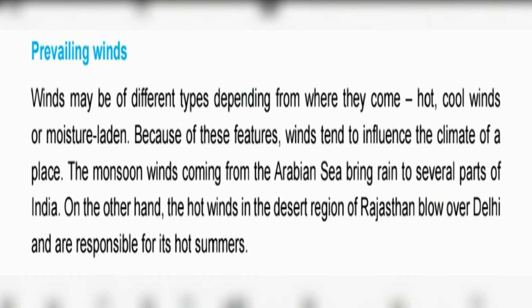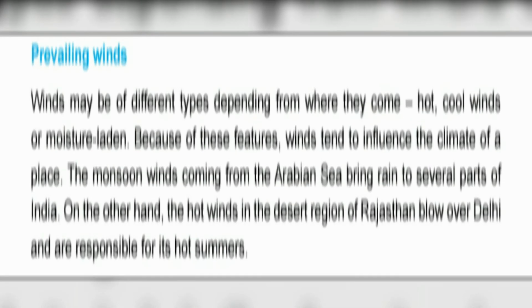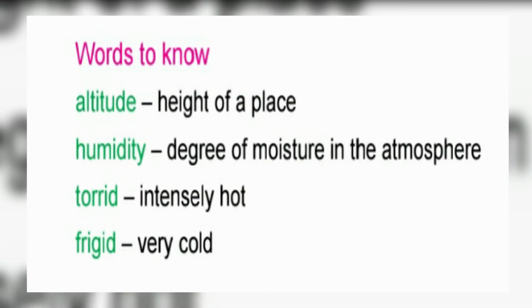The monsoon winds coming from the Arabian Sea bring rain to several parts of India. On the other hand, the hot winds in the desert region of Rajasthan blow over Delhi and are responsible for its hot summers.